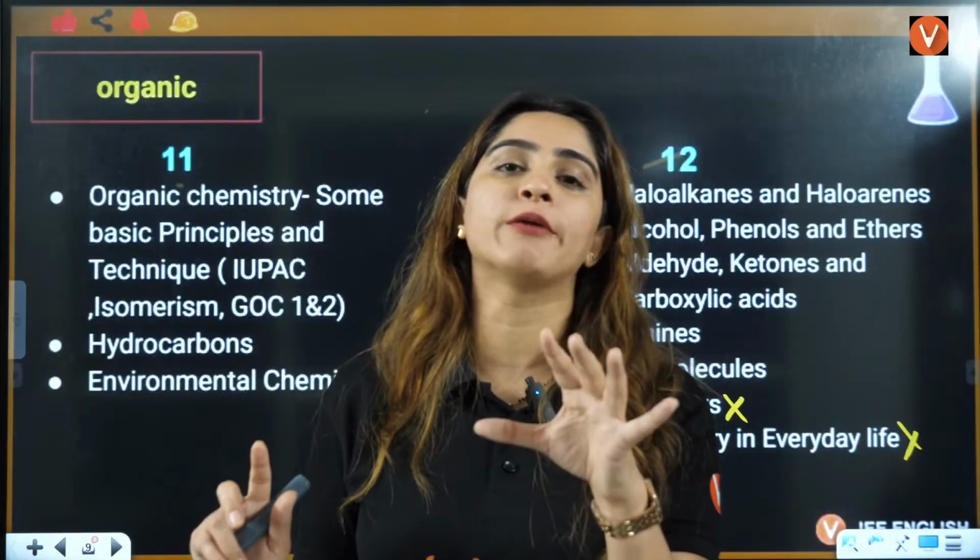Whenever we talk about valency, remember that the lower valency is OUS, higher valency is IC. Let's say in iron, lower valency is +2, it is ferrous. Higher valency is +3, it is ferric. In copper, lower valency is +1, that is cuprous. Higher valency is +2, that is cupric. In mercury, lower valency is +1, higher valency is +2, that is mercuric.